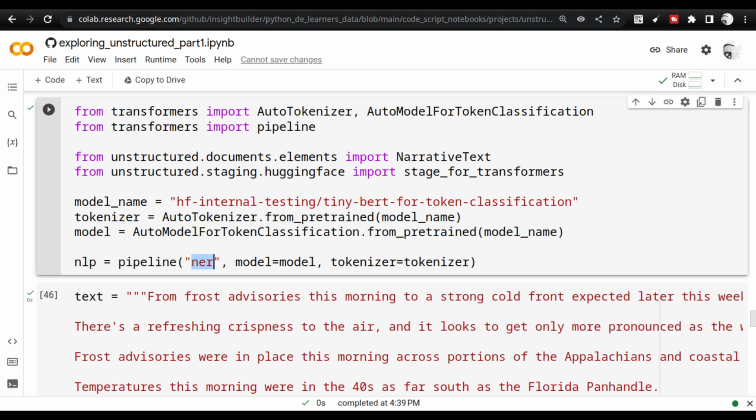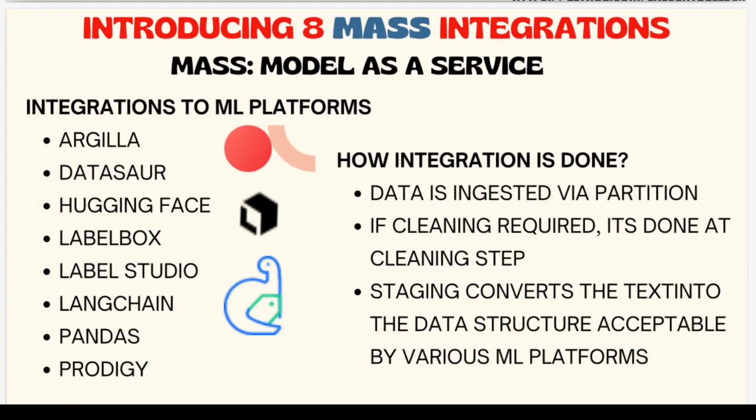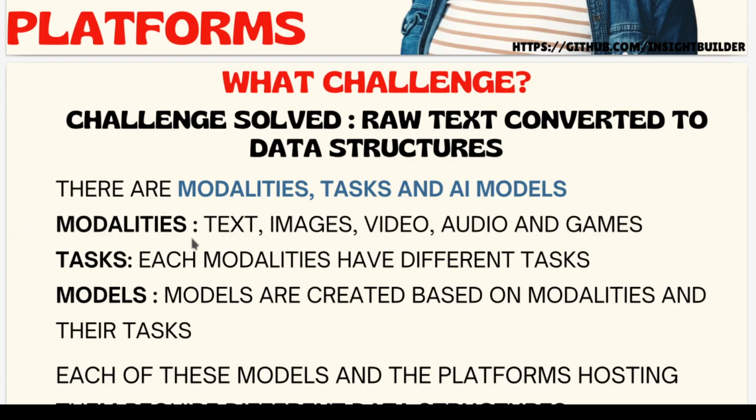Let me go to the presentation for a moment because it's important right now. I was discussing the modalities, the tasks and models, correct? So the pipeline that you saw there has the task named entity recognition. The modality is text because we are using tokenization as well as text models. And the model that we are using is the BERT model that you saw there.